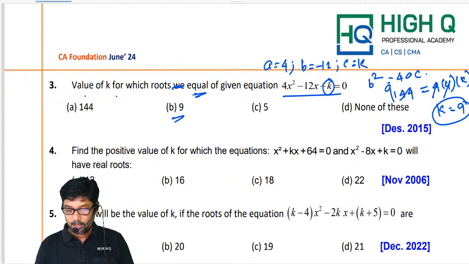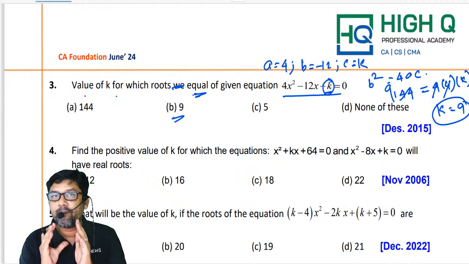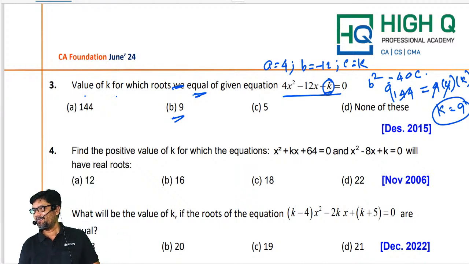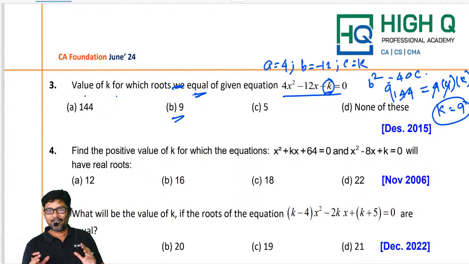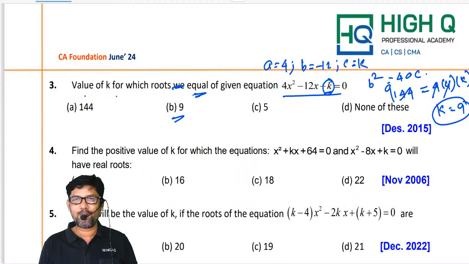Now, this k should be a perfect square. Then only the roots will be equal. If the last number is not a perfect square, you are not going to get equal roots.